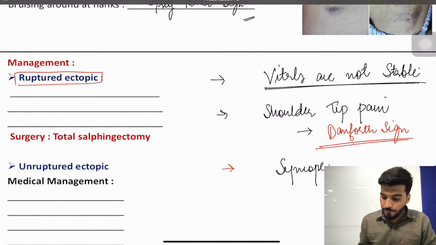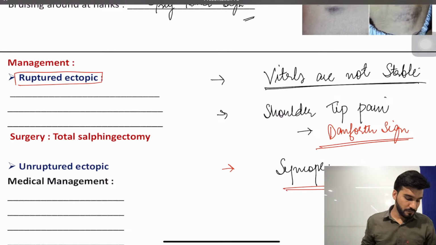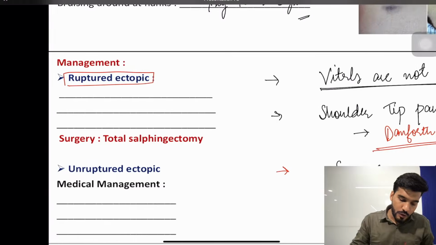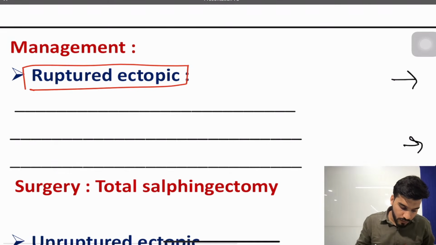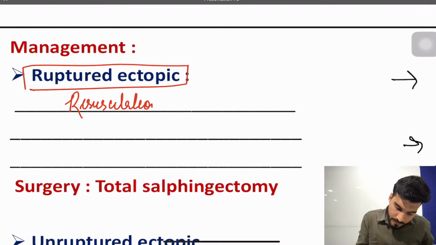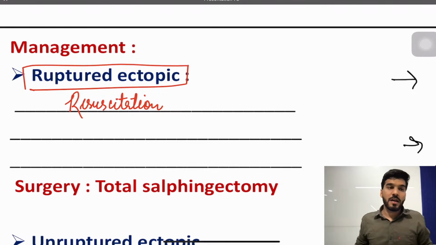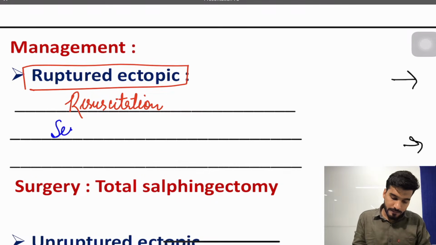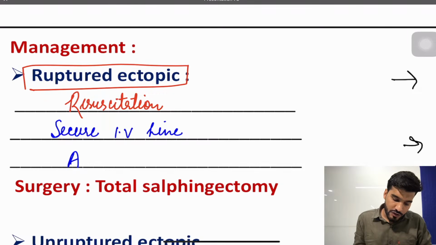Now, if a patient is coming with a ruptured ectopic pregnancy, what is the first thing we will do? First of all, we will do resuscitation. Followed by resuscitation, secure the IV line. Followed by that, arrange the blood.